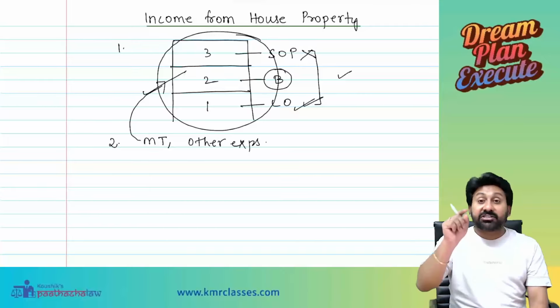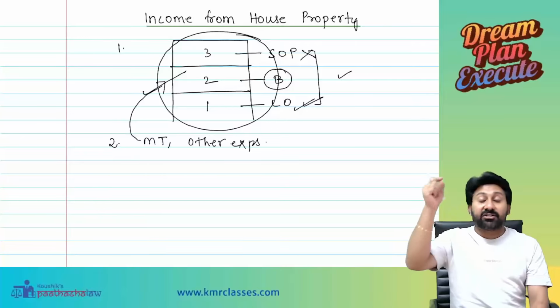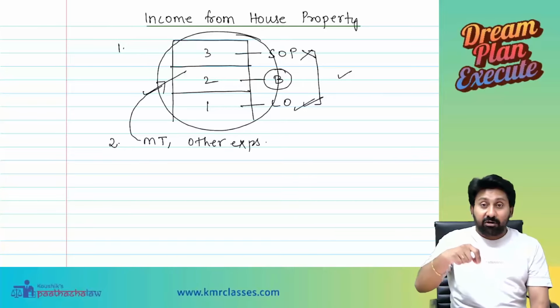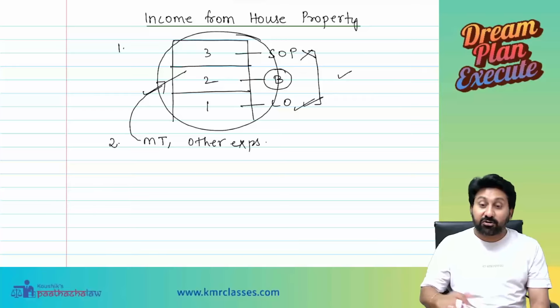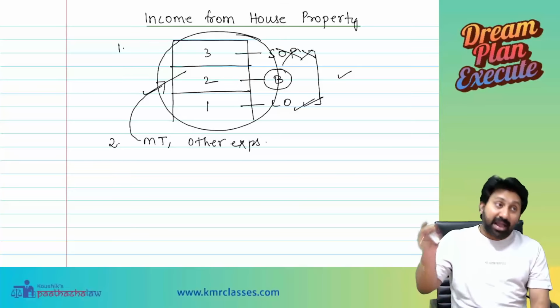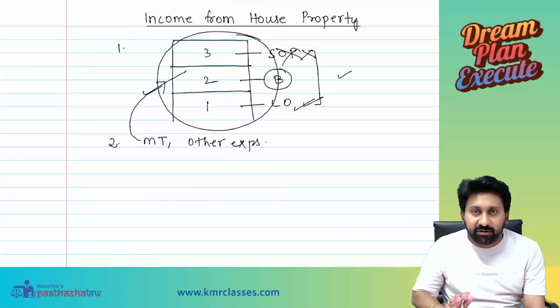Municipal taxes 60,000, I said na, 60,000 divided by 3, that is 20,000. 120,000 is already claimed by the let out portion. Balance 20,000, 40,000, 20,000 we can't claim. Balance 20,000 will be allowed as a business expenditure. Understood, everyone?